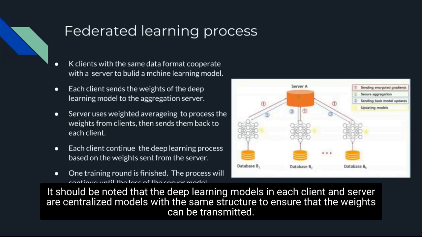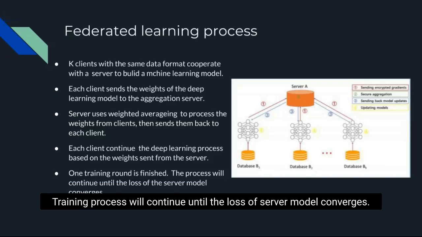It should be noted that the deep learning models in each client and server are centralized BERT models with the same structure to ensure that the weights can be transmitted. The training process will continue until the loss of the server model converges.